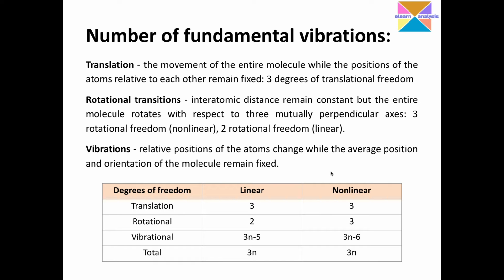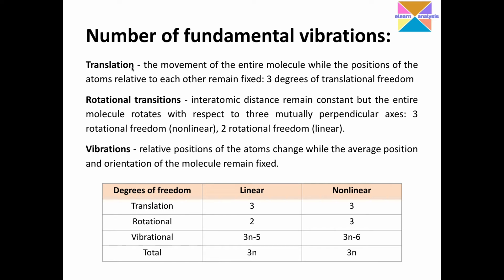The relative position of these atoms will change, but the average position and the orientation of the molecule still remain fixed. If it is a big molecule, the atoms may vibrate, but they remain fixed to the molecule at the particular point where it is attached to another atom.